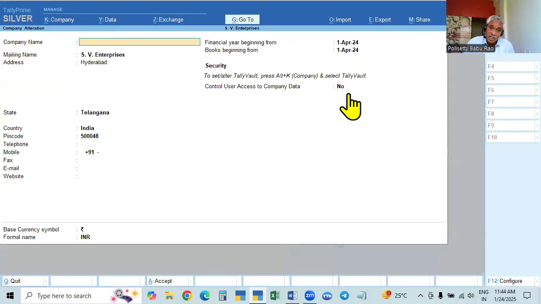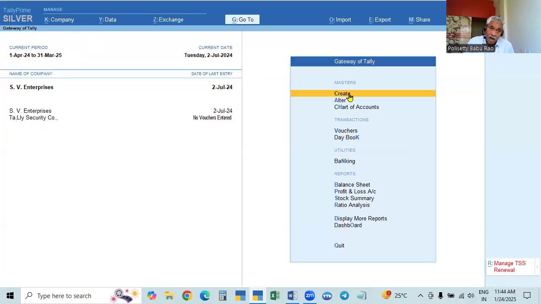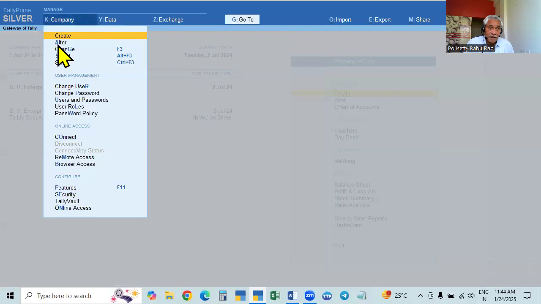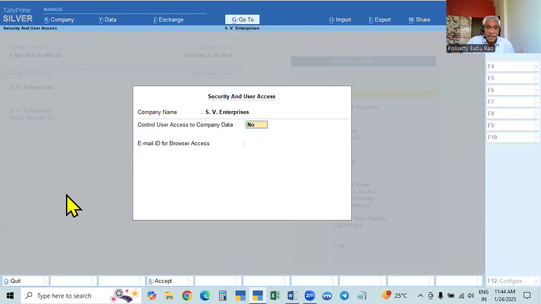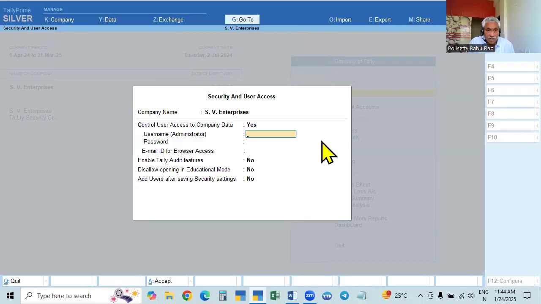In the Alt K company menu, come down and see Security. In this page you can select the same thing. You want user control access, yes, and then you have to give the username and the password twice.